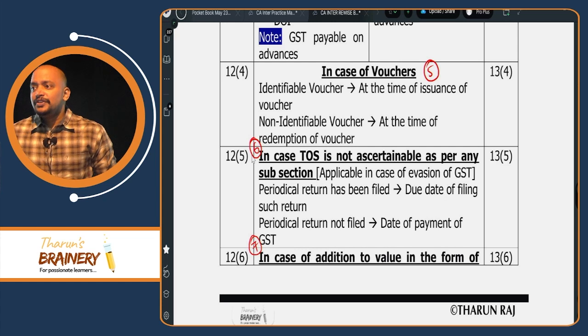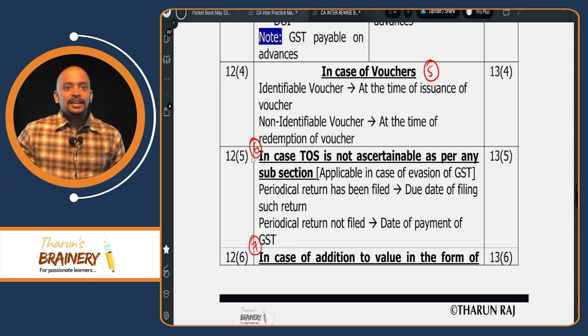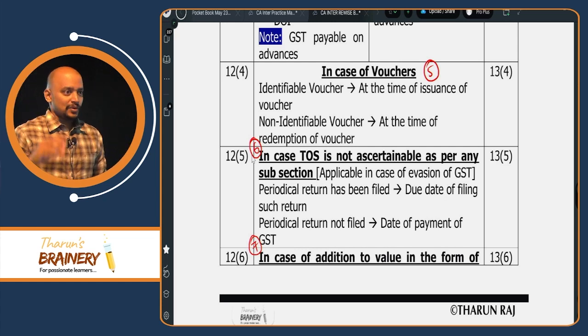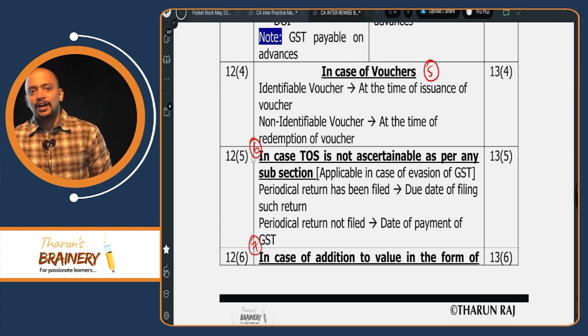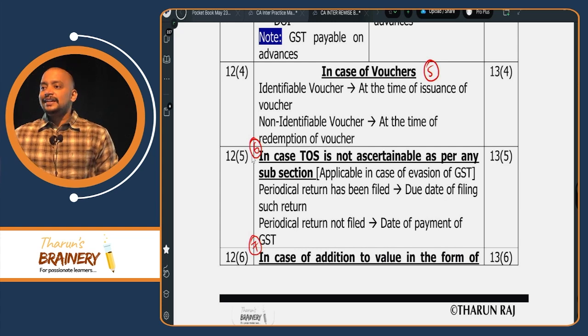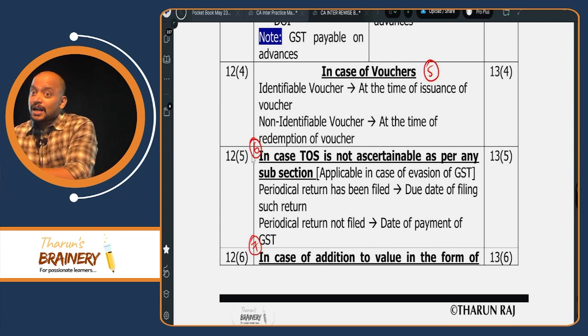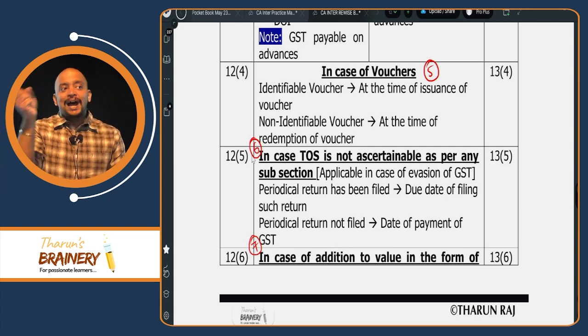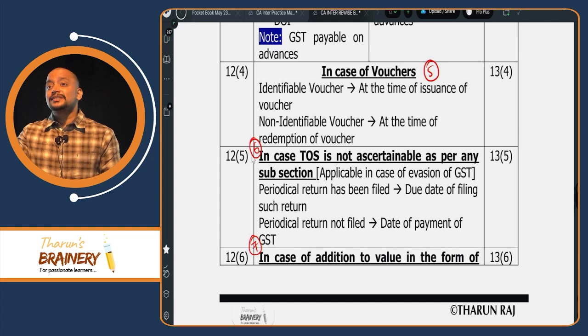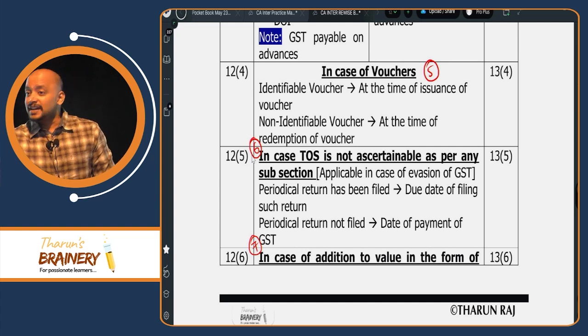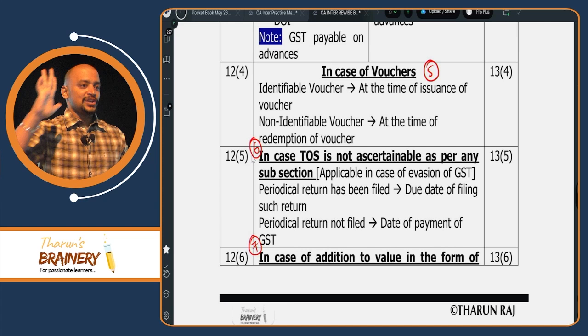When you purchase it, they give you a coupon for 500 rupees. Next time, when you come to that shop and buy garments, you can redeem this 500 rupees voucher.